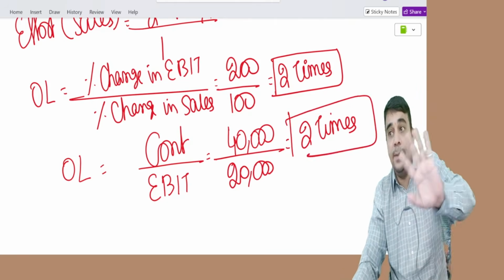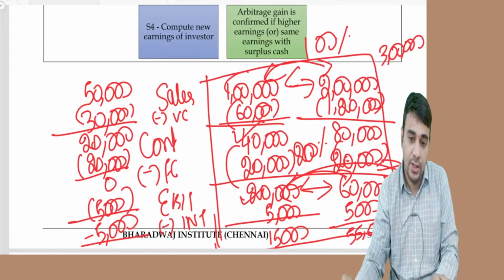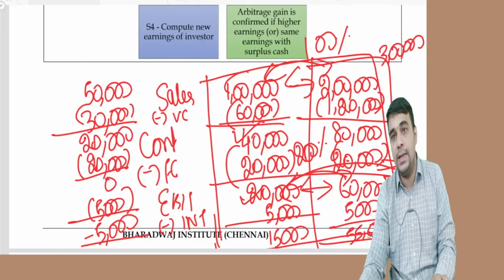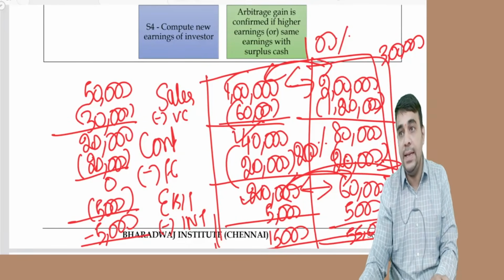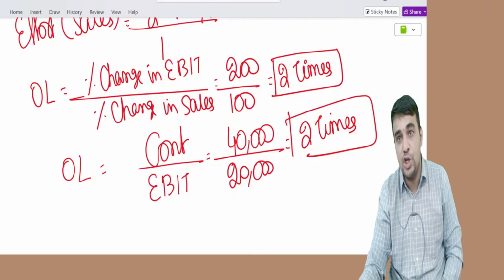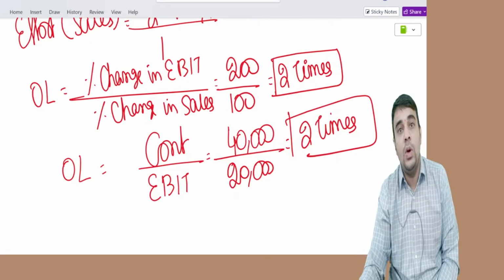The OL will keep changing; if you apply it at a different level, you will get a different operating leverage. Contribution divided by EBIT is 2 times.